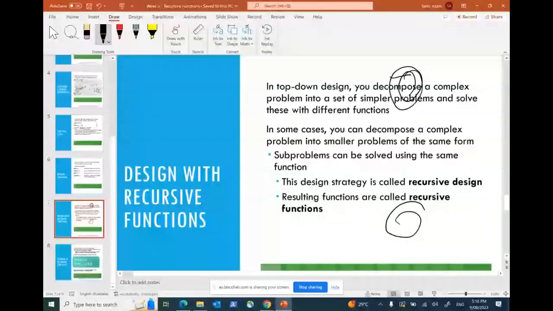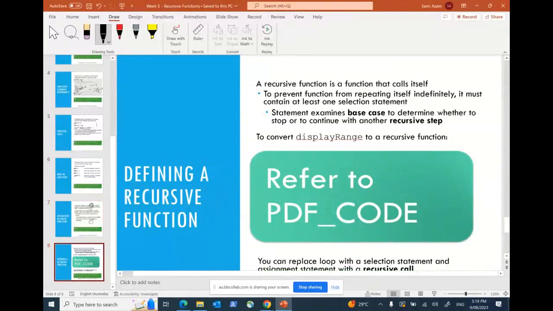And this is a very, very, very important function. Very simple: the same function calling itself, and then doing the operation. The only thing you have to understand is that in this design, you should have a terminating condition. For example, a while loop also has a terminating condition, and a for loop also needs to be terminated. Similarly, a recursive function that is calling itself again and again should be terminated somehow. So there should be some terminating condition that allows the function to terminate and exit from the program itself. Clear, guys? I'll show you how a recursive function looks, but for that let us go to the PDF code and see how this particular recursive function looks.